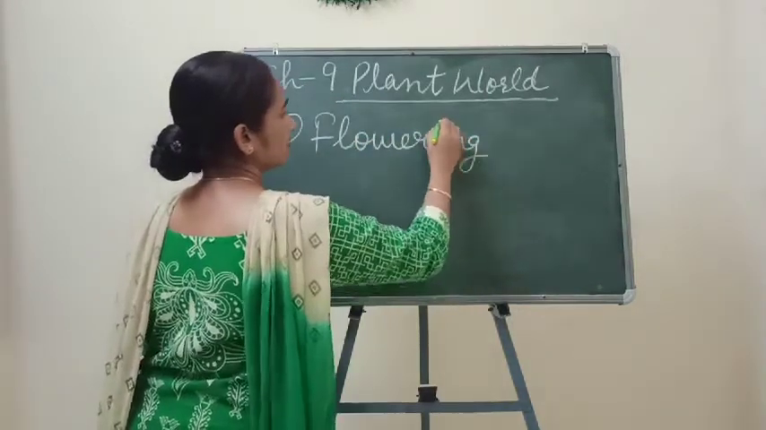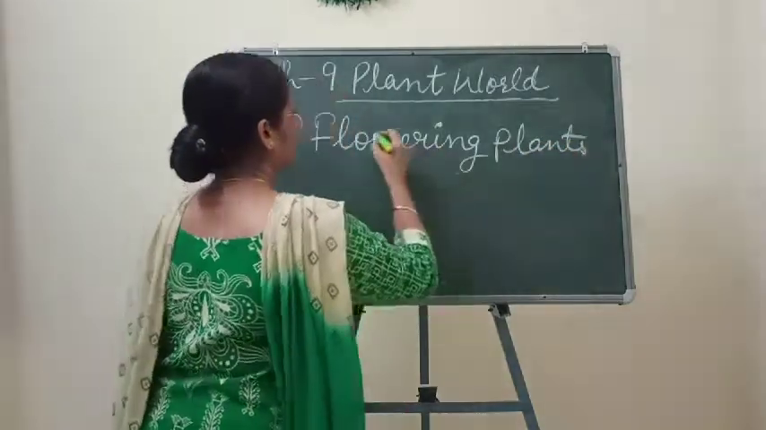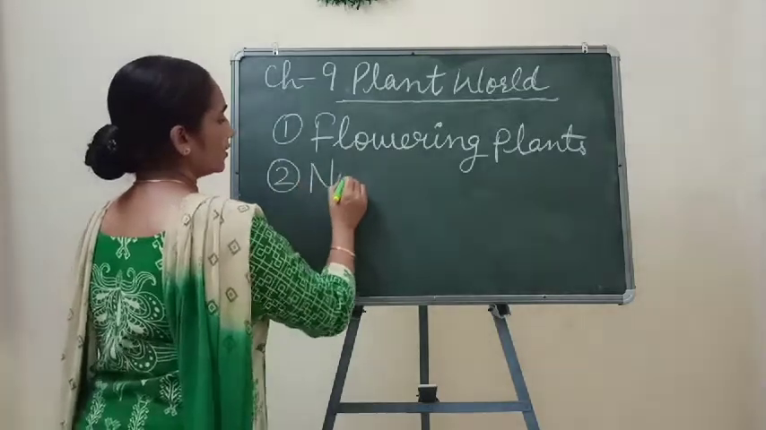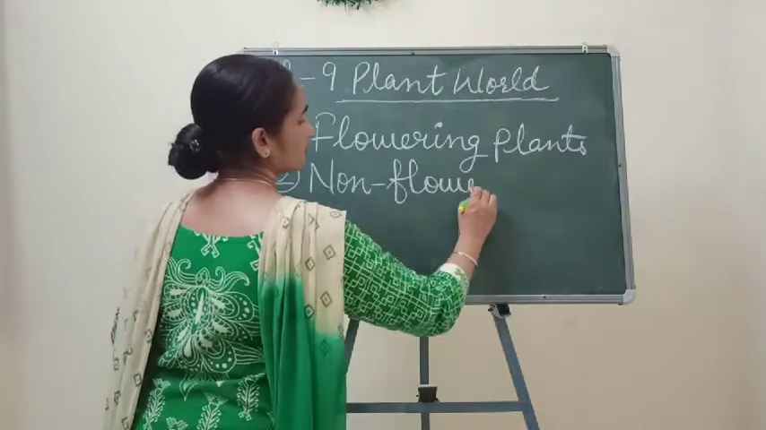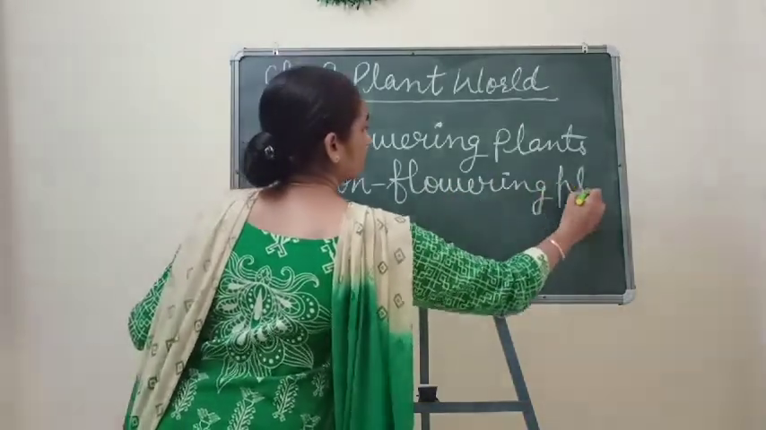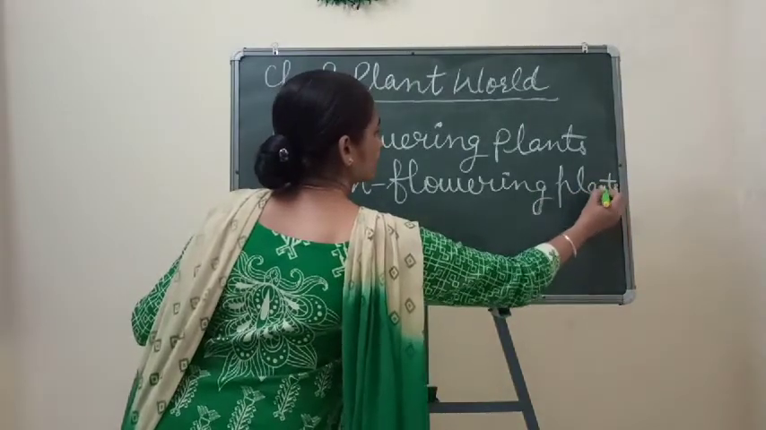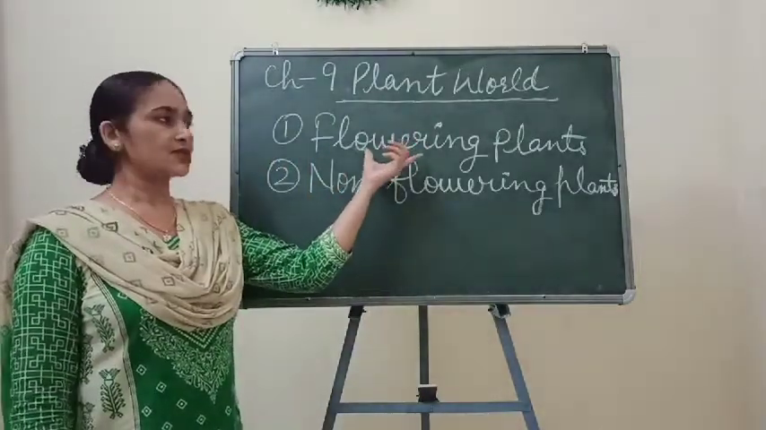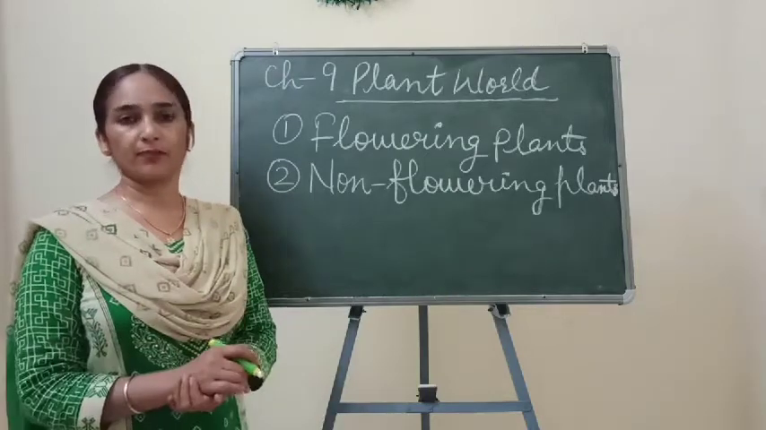So first is flowering plants and second are the non-flowering plants. Children, under the category of flowering plants, we can give examples of so many kinds of plants.